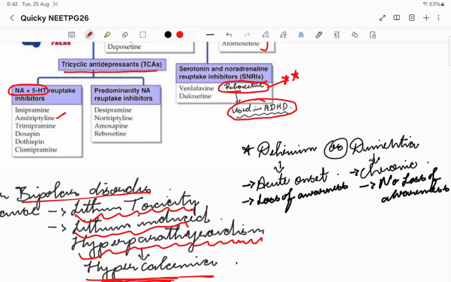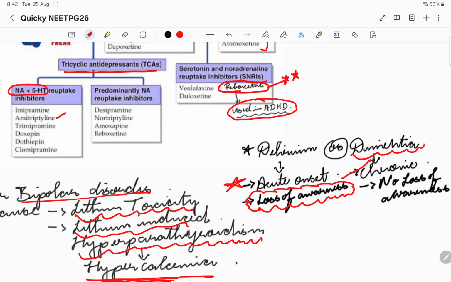Now what is the difference between delirium and dementia? In delirium, it is going to be an acute onset, and there is loss of awareness. There is no awareness. In delirium, we will lose the awareness, whereas in dementia it is a chronic thing.